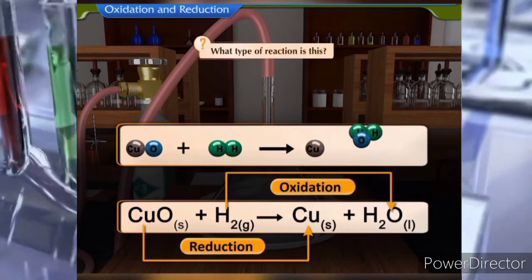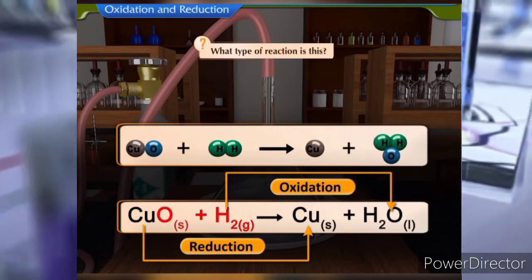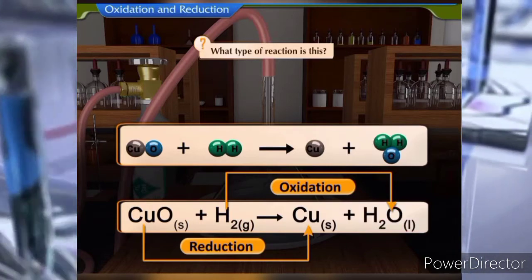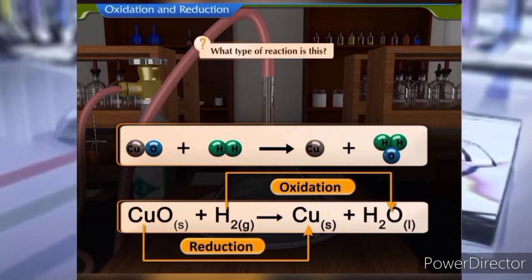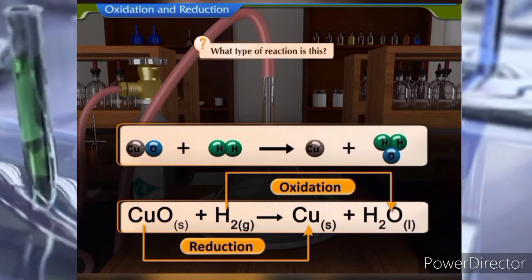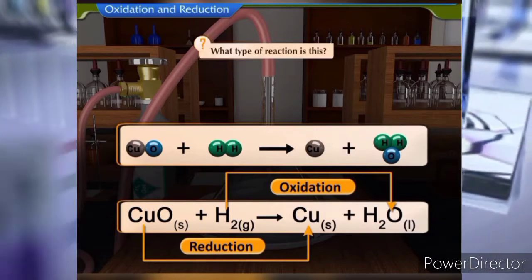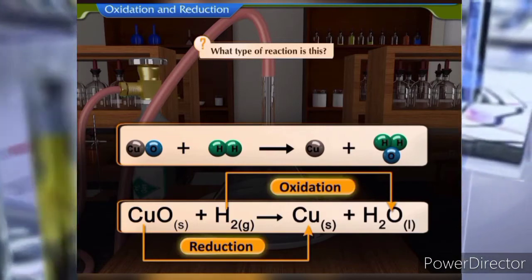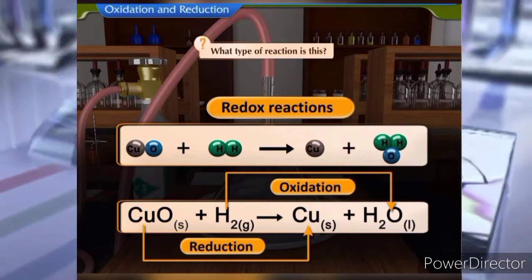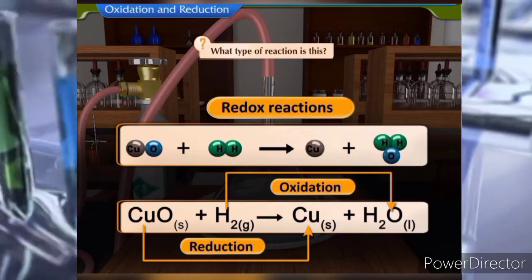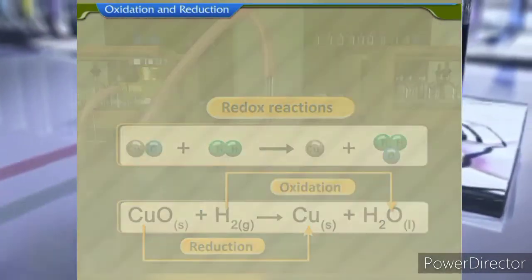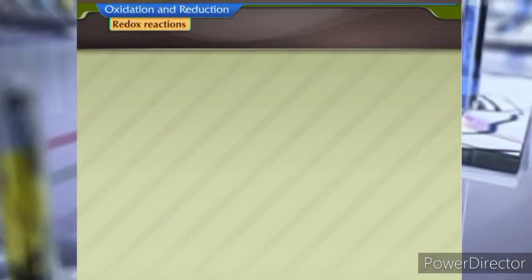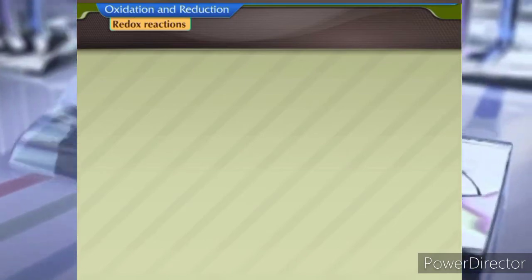You can observe that in this reaction, hydrogen combines with oxygen to form water. Hydrogen is oxidized to water. Here, reduction and oxidation reactions take place simultaneously. Such reactions are called oxidation-reduction reactions or redox reactions. Redox reactions. Let us consider some redox reactions.